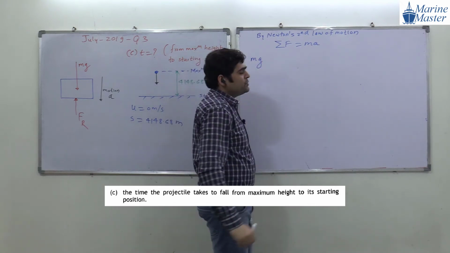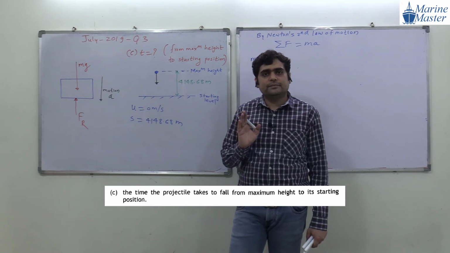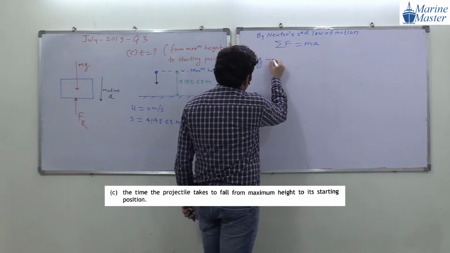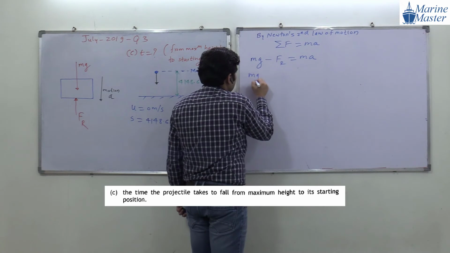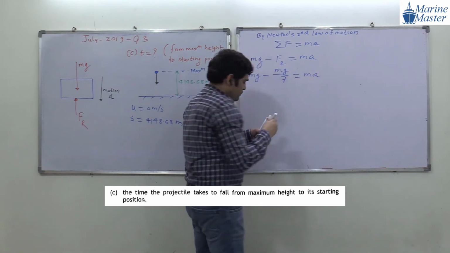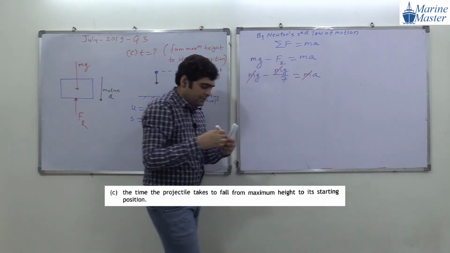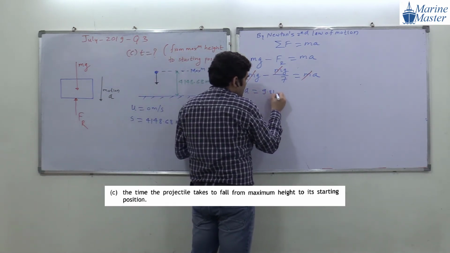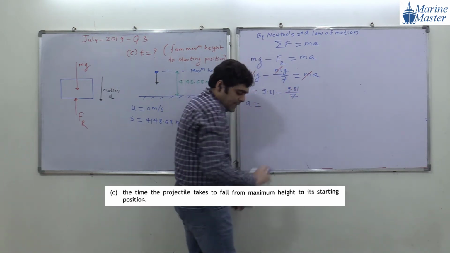Which force is opposite to the motion? Fr is opposite. So we can say mg minus Fr is equal to ma. Fr means mg by 7. So mg minus mg by 7 is equal to ma. We can cancel m because it is in every term. So acceleration will be g minus g by 7, that is 9.81 minus 9.81 divided by 7. In this way we will get the acceleration.